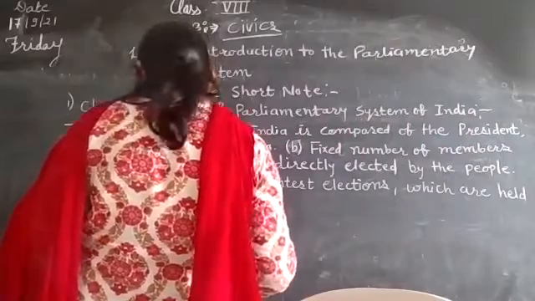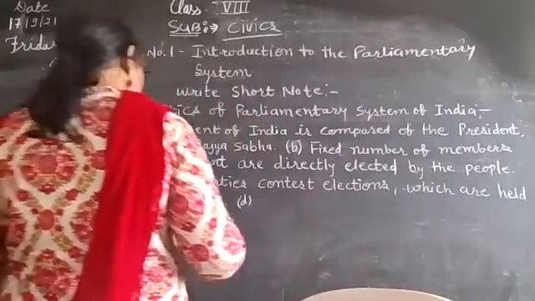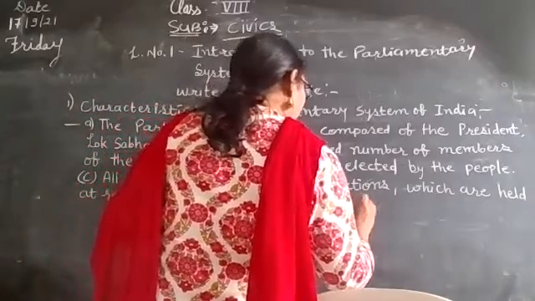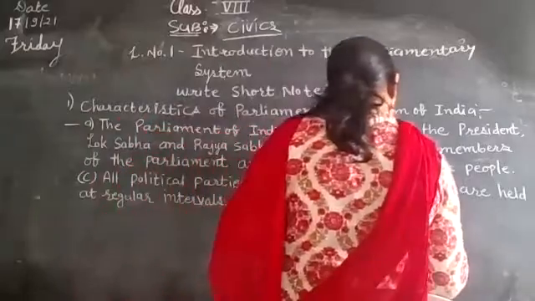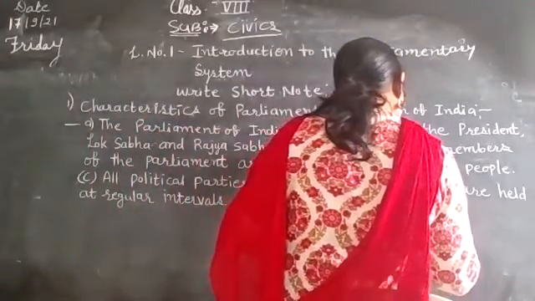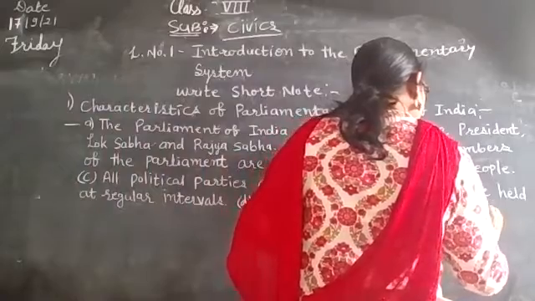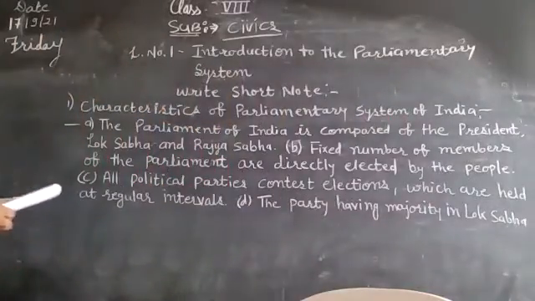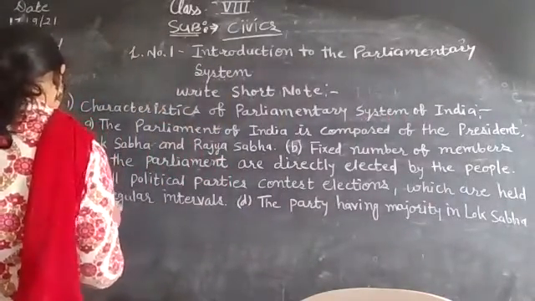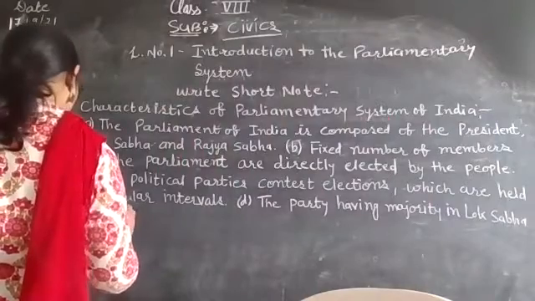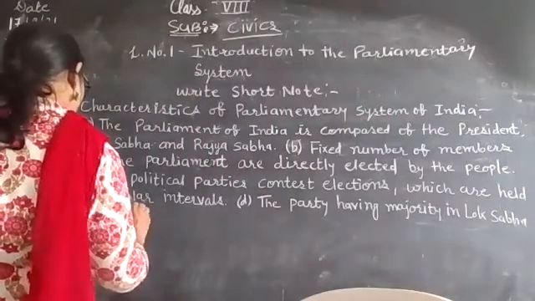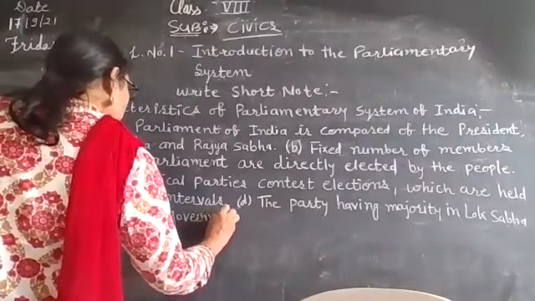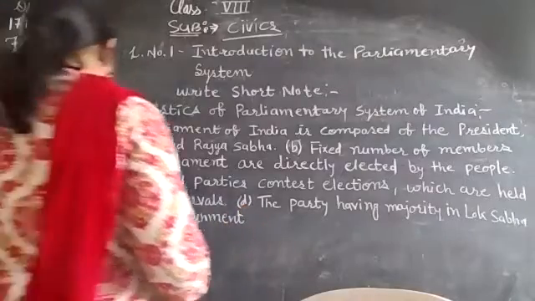D. The party having majority in Lok Sabha or a coalition government comes into power.